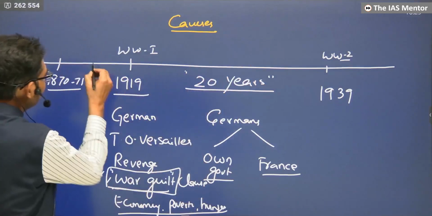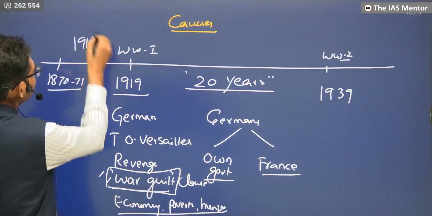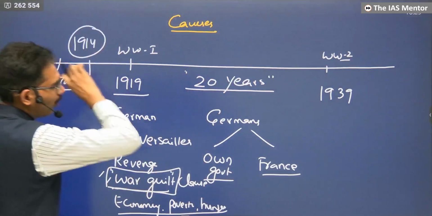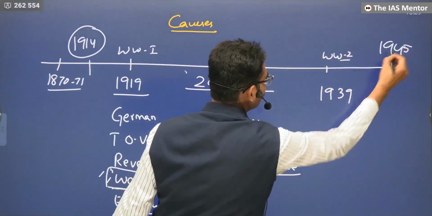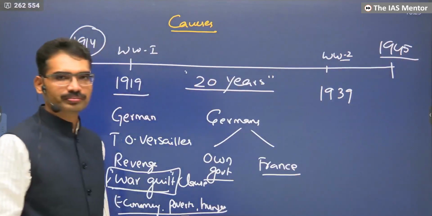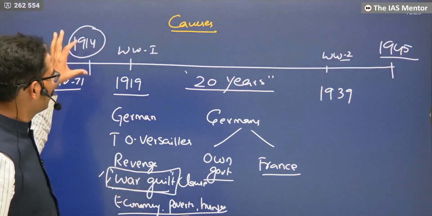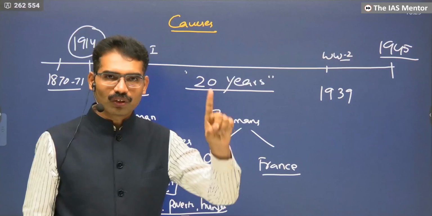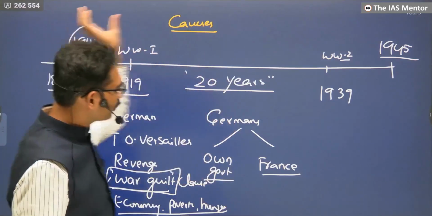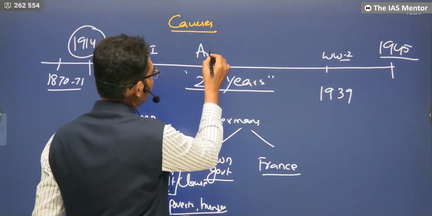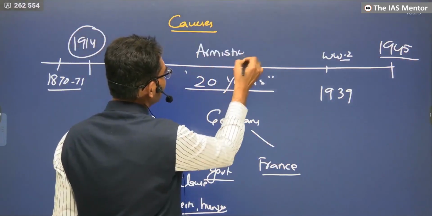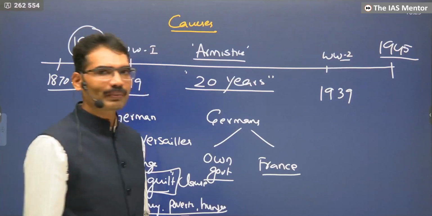That started in 1914. War continuing. In which year did World War II complete? In 1945. So some historians' analysis is that the world was at war from 1914 to 1945, with only a small gap called armistice. That means it is not permanent peace.